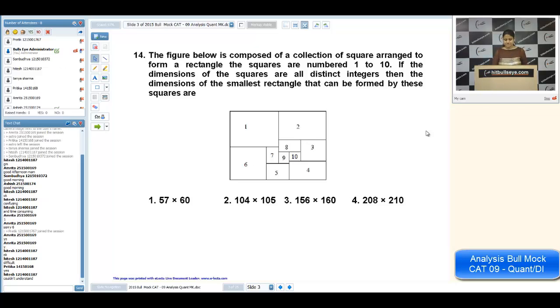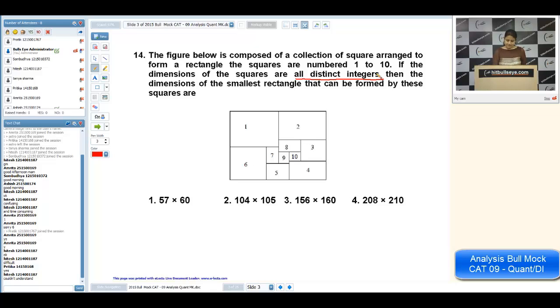See, the figure below is composed of a collection of squares. You know, all the sides are equal. Squares arranged to form a rectangle, opposite sides are equal. The squares are numbered from 1 to 10. If the dimensions of the squares are all distinct integers, it means we want to take complete numbers. We will not take fractions. Then the dimension of the smallest rectangle that can be formed by these squares are.